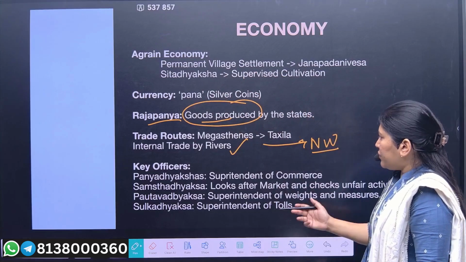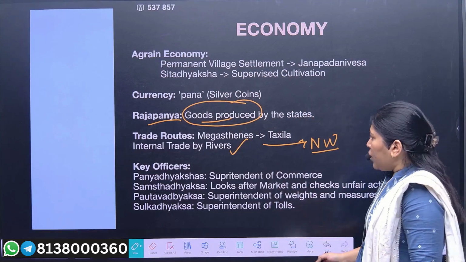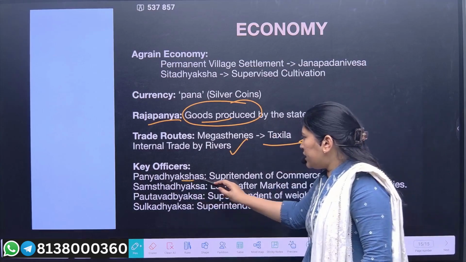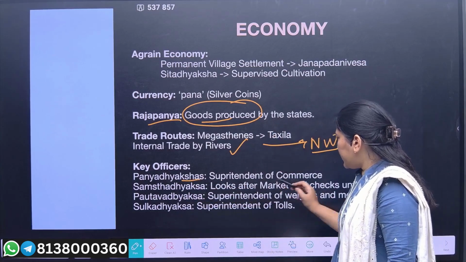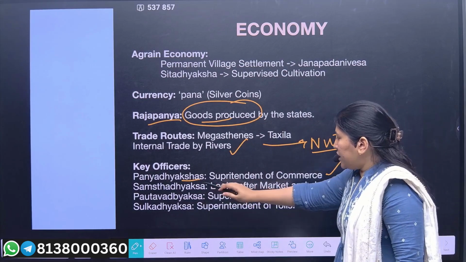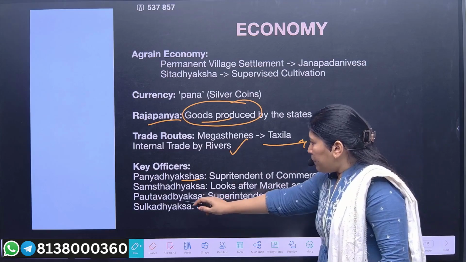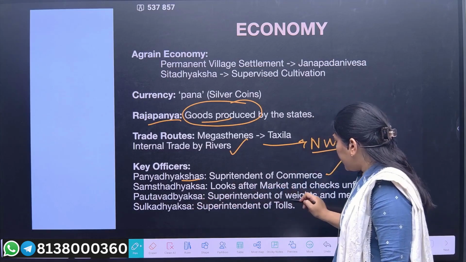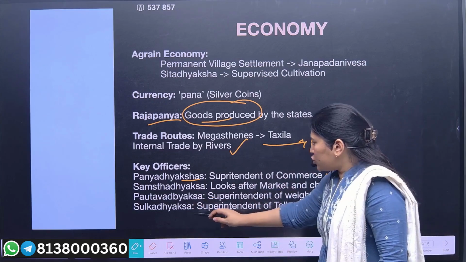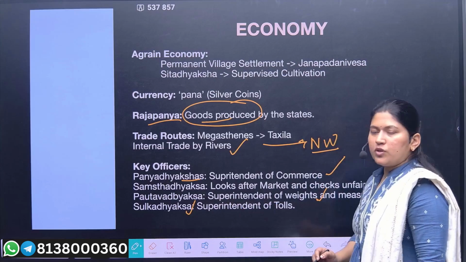There were key officers in the kingdom called the Panya Daksha, the superintendent of commerce; Samstha Daksha, who looks after the market and checks unfair activities; Pautavadaksha, the superintendent of weights and measures; and Sulkadaksha, the superintendent of tolls.